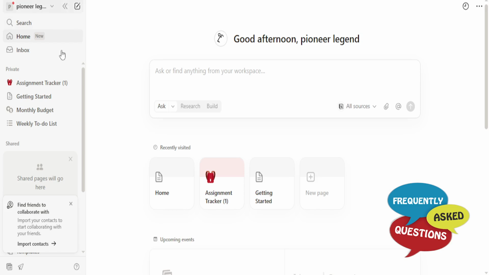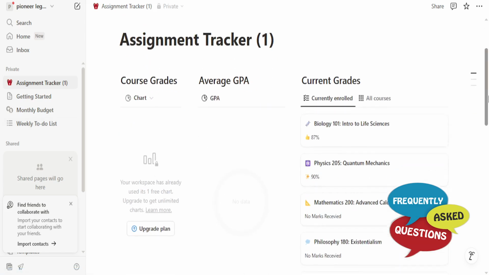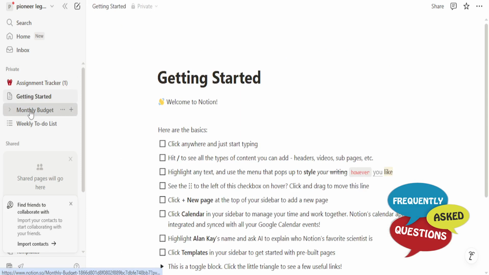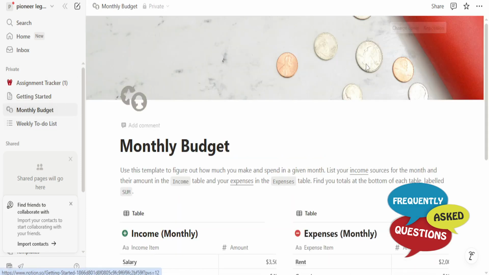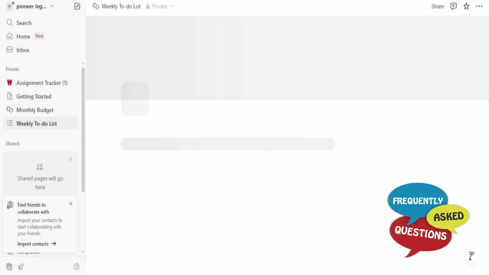And this is not my actual workspace. I have other workspaces as well. But let me go over this. So this is an assignment tracker you can build. You can integrate graphs, anything, monthly budgets. You can do a lot of things, guys. To-do lists. I have been using this personally, and honestly, go for Notion.